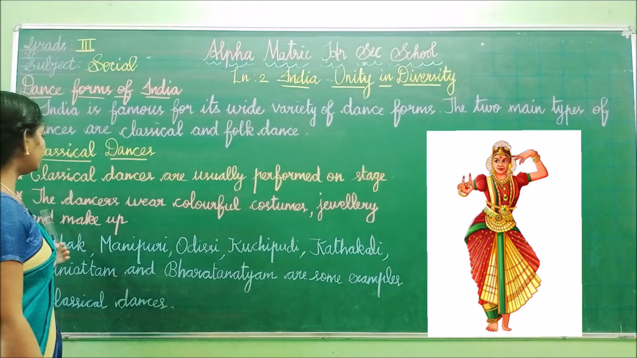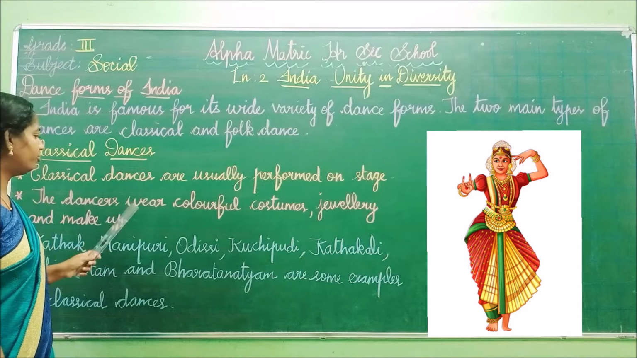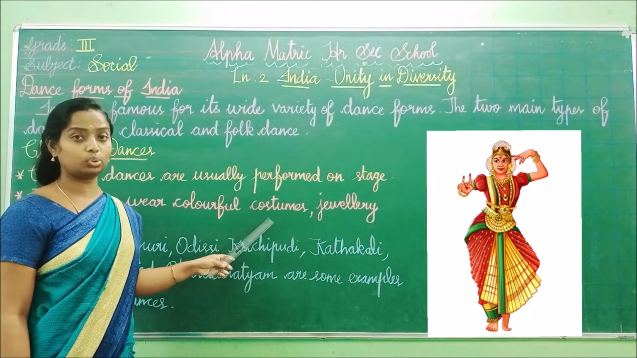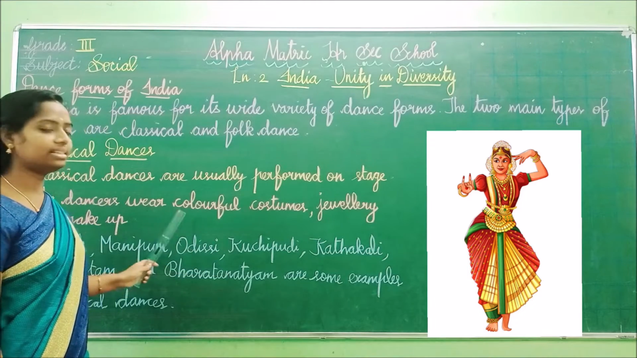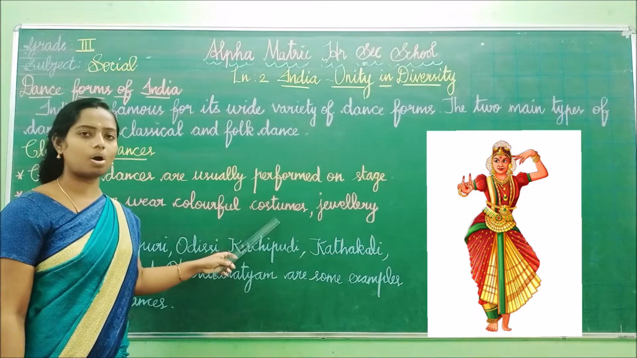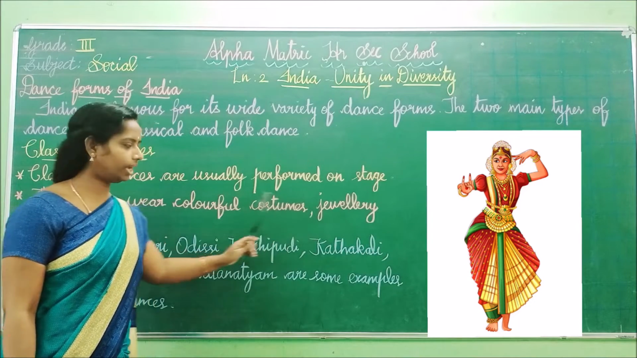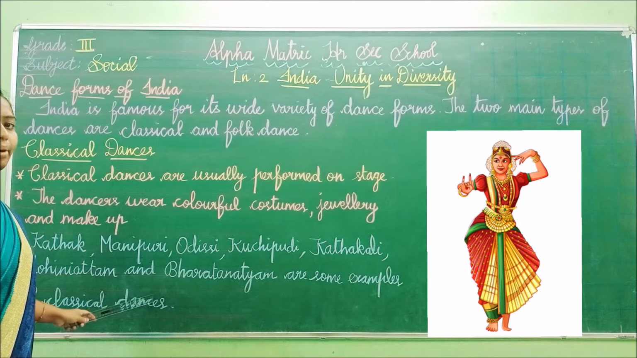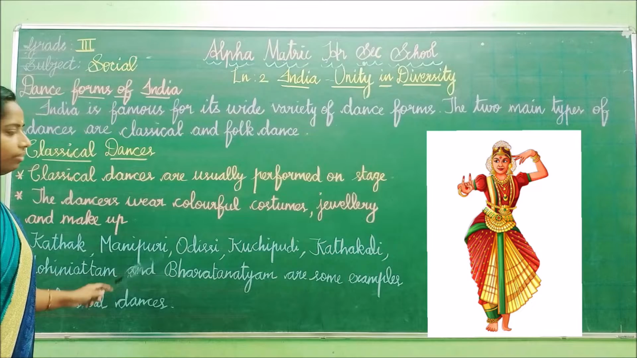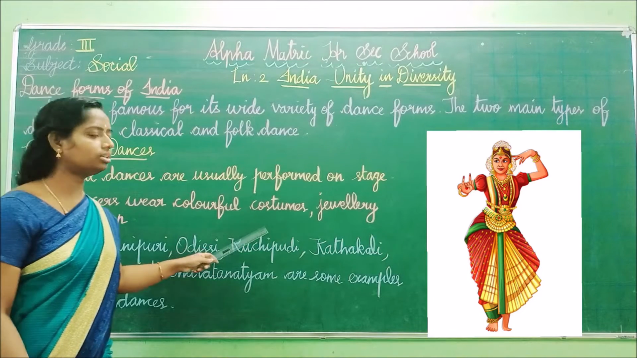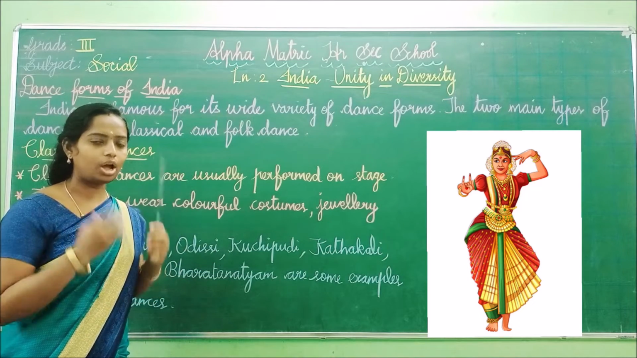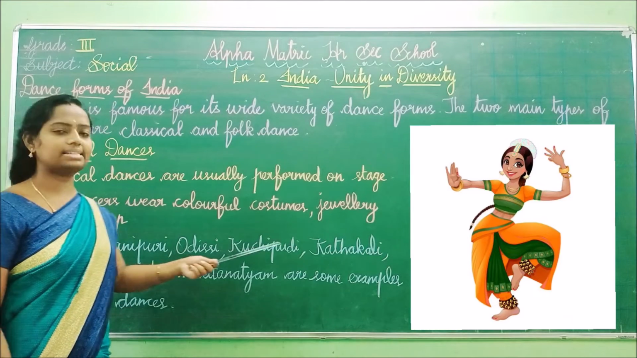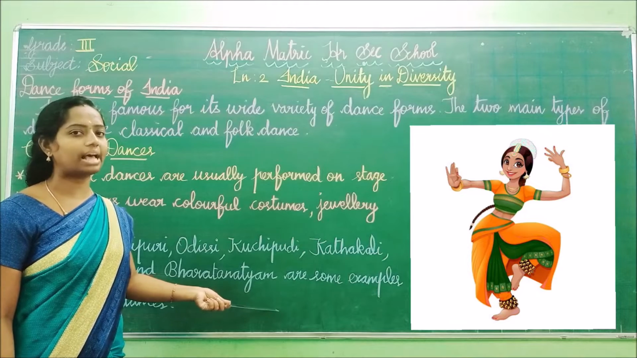And then see the dancers. What do the dancers wear? Classical dancers wear colorful costumes, jewelry, and makeup. The person performing this classical dance wears colorful costumes and jewelry, and also puts on makeup. Here we have some examples of classical dance.